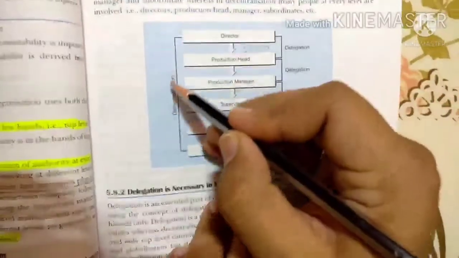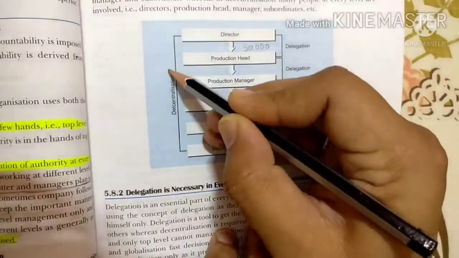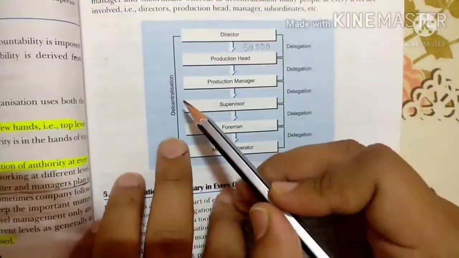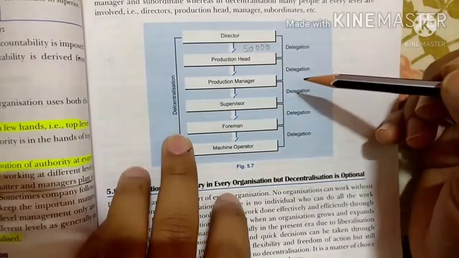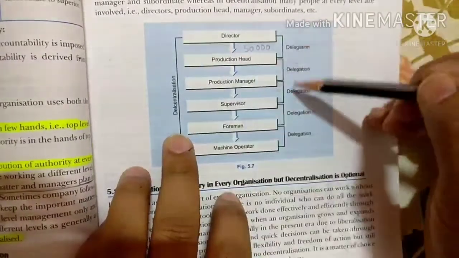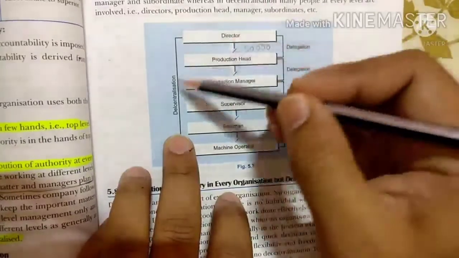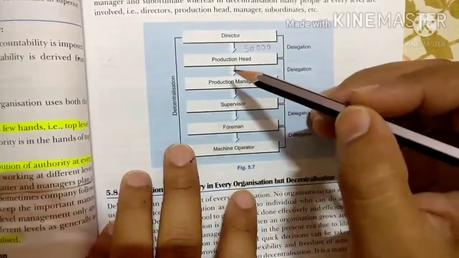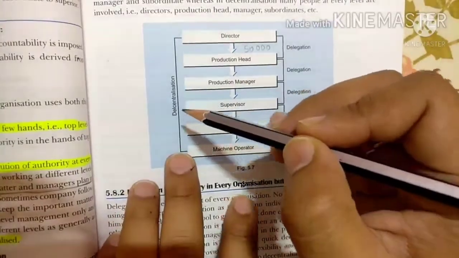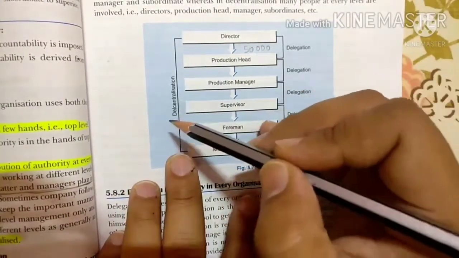So this whole process is called what? Decentralization. So as I told you, decentralization is a bigger concept compared to delegation. Okay, so this is only a small level delegation, and the full systematic distribution of authorities is called what? Decentralization. I hope it is clear to you.